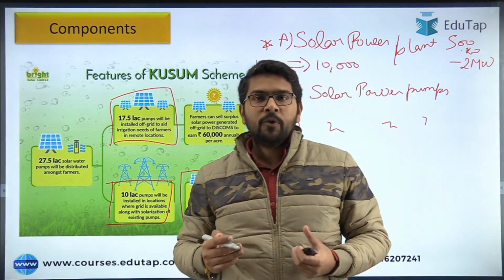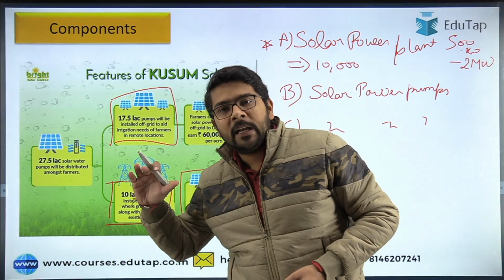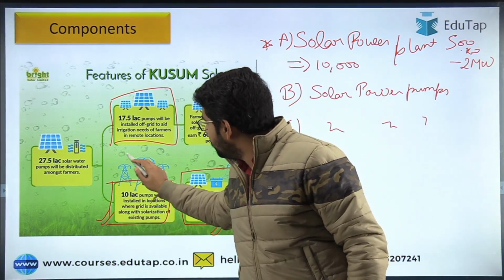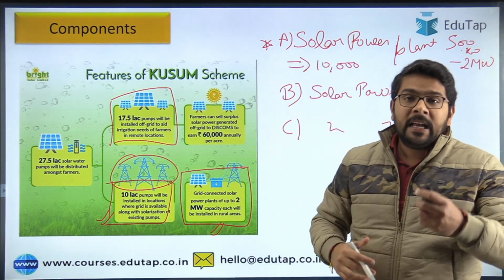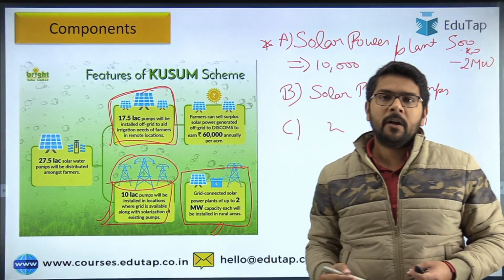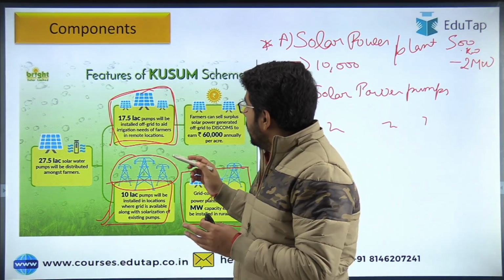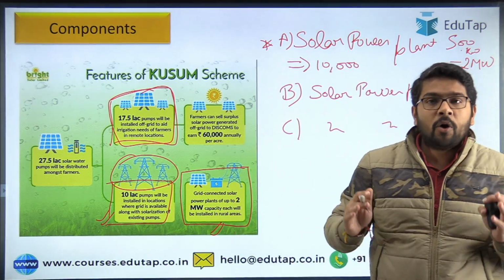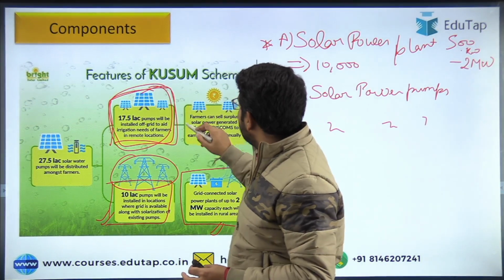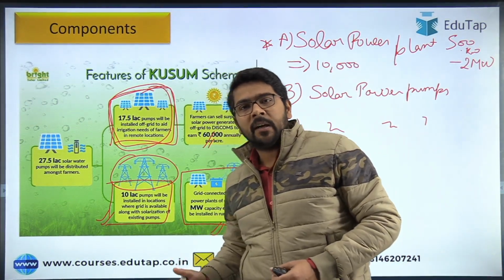Okay, so in the one component, we are establishing the solar power plants in the area so that they can be directly connected with the grid, which I have mentioned here. You can see the snippet. And in the other component, we are establishing the solar power pumps in the standalone capacity, and they can sell the excess of electricity generated to the power companies and earn the revenue.